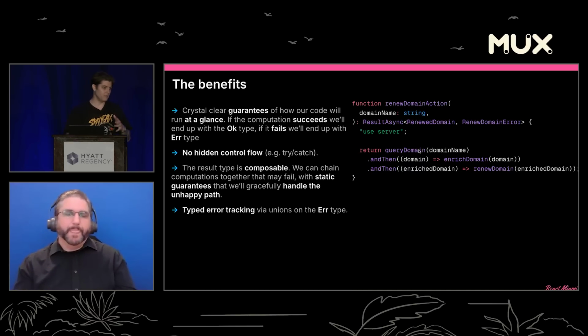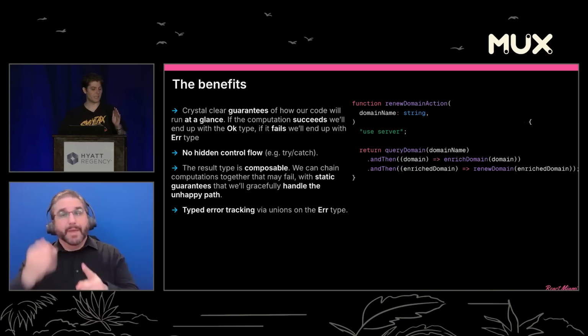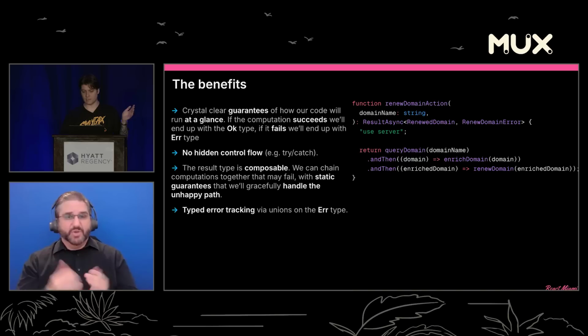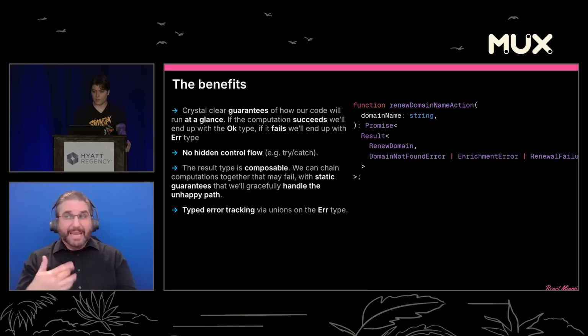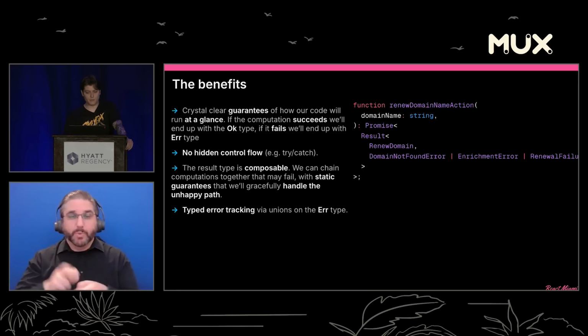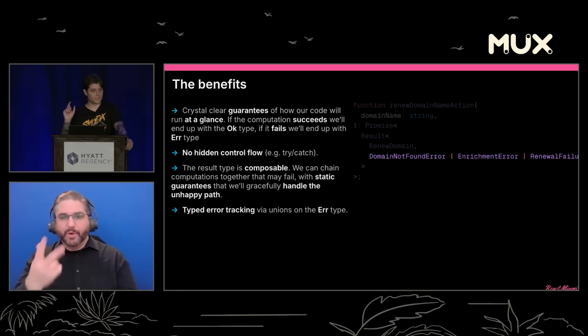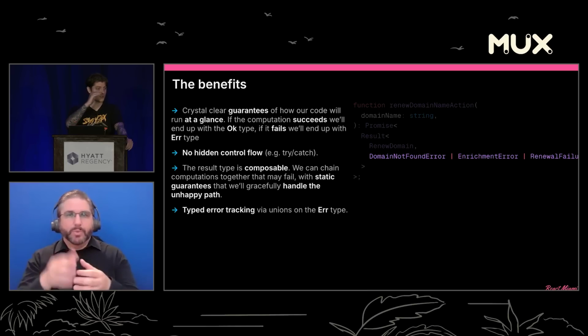We've seen this a bit already, how errors are going to get unioned together as you chain computations on a result type. But if we were to take away the type annotation there, right now it's annotated as an async result that returns a renewed domain or a renewed domain error. If we let TypeScript infer this, you're going to end up with a type definition that looks something like this. It's going to return a promise that has a result of renew domain, and then we're going to have 3 errors. The type system knew that it can union those errors together, so you can just write your code and rely on the type system to track errors for you.